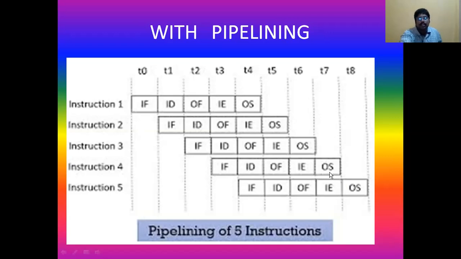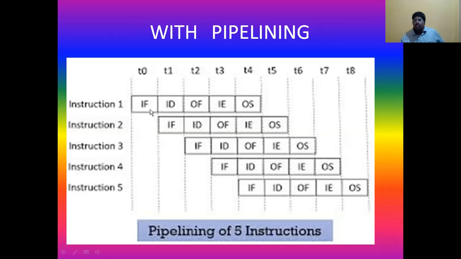Parallelly you can observe that the second instruction is being decoded and the third instruction is being fetched. Similarly, when we perform a memory operation in the first clock cycle, what happens on the second instruction in the second clock cycle? It is going to be executed, while the third is being decoded and the next is going to be fetched. You can easily understand the differences.